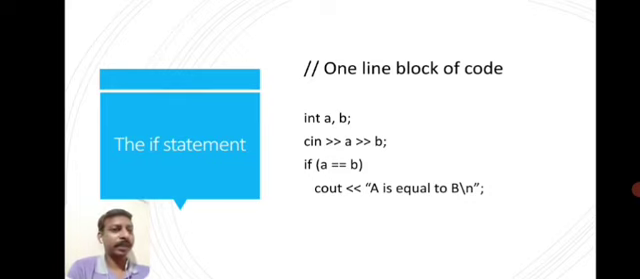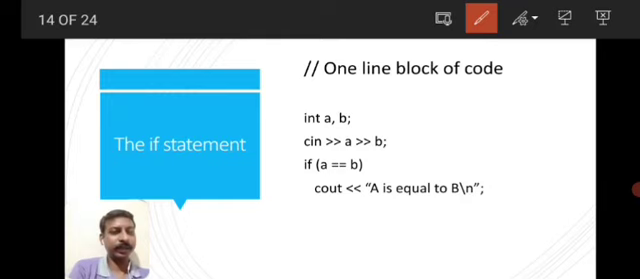Keep in mind that if there is only one statement to execute after the if statement, then we don't require curly braces. If you want to execute more than one statement, suppose we want to execute two couts, cout a is equal to b and cout hello, then we need to put curly braces. But here only one statement is there, so there is no need for curly braces.